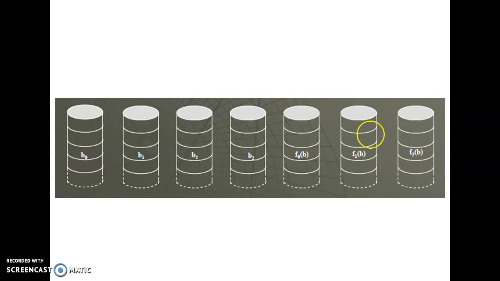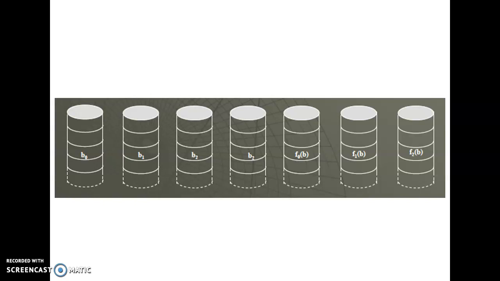Here we are using bit interleaving, so we are saving each and every bit separately. For 1 byte, as I already said, we have 8 bits of data. For example, bit 1, bit 2, bit 3, bit 4, bit 5, bit 6, bit 7, bit 8. So bit 1 will be stored in disk number 1, bit 2 will be stored in disk number 2, bit 3 will be stored in disk number 3. Likewise, we are striping and storing the data. This method we call bit level striping.